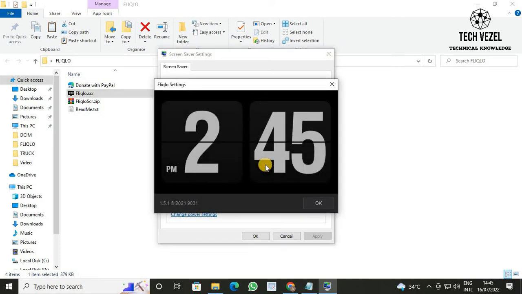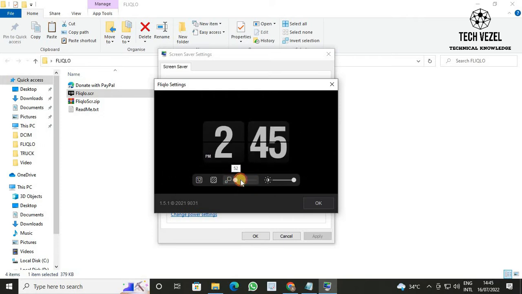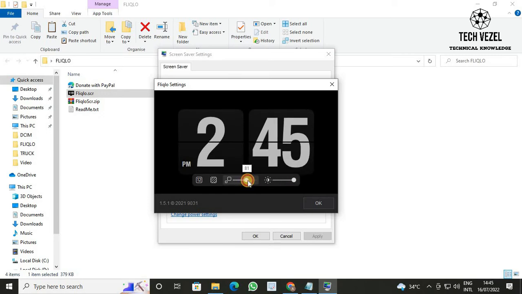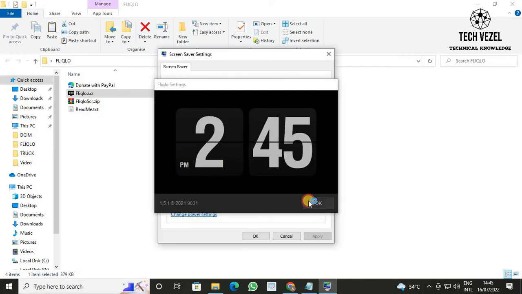You can either increase or decrease the size of your clock, plus you can set the contrast. Also, the format of the clock can be changed from 12 hours to 24 hours or vice versa. You can reset the settings also, and then click the OK button to apply all the settings.